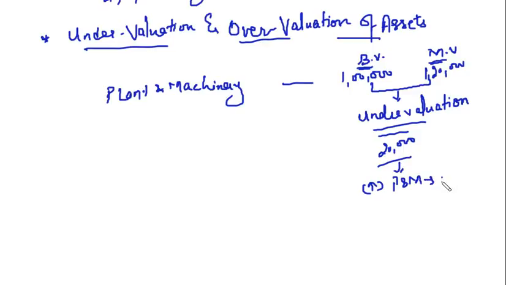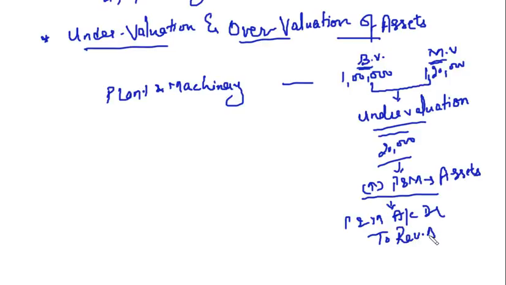What is plant and machinery? Asset. So if you have to increase your asset, what will be the journal entry? Plant and machinery account debit to revaluation account. Clear? Right? Undervaluation is when you have valued your assets less than their market value. When in the books you have valued your assets at a price which is less than their value in the market, that is undervaluation.